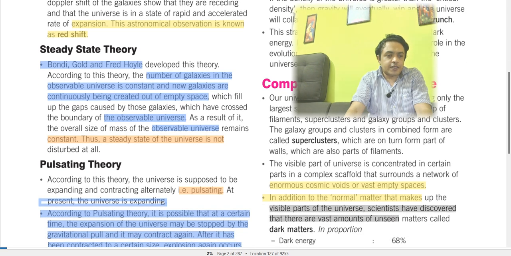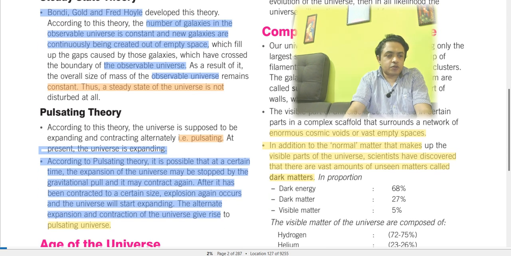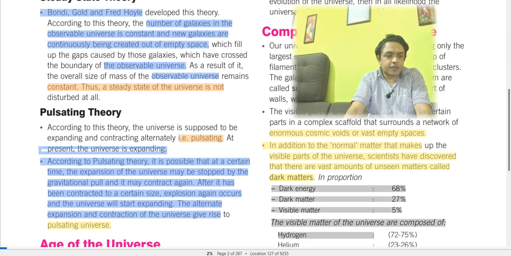Besides the visible part of the universe, scientists have discovered that there is a vast amount of unseen matter called dark matter. We know that there is a huge amount of unseen matter, which is called dark matter. The proportion mentioned is: dark energy 68%, dark matter 27%, visible matter 5%.